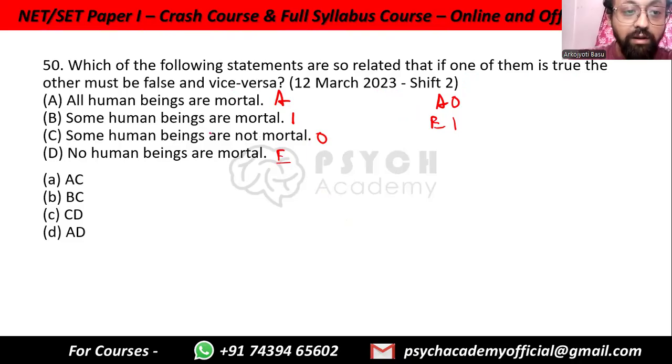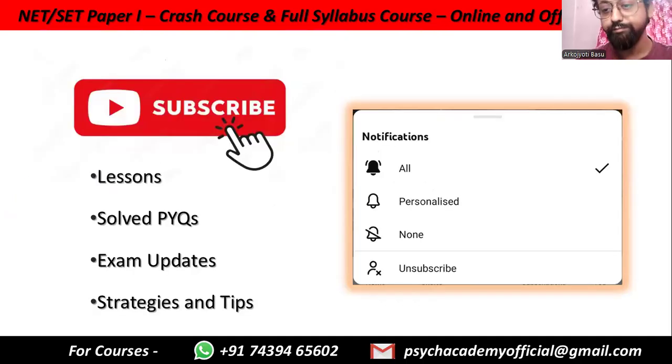So A and O. See, human beings, human beings, human beings, human beings, mortal, mortal, mortal, mortal. Subject and predicate are the same, so they can be compared. So this is A and O, which means AC and BD. AC is there, BD is not here, so option A.